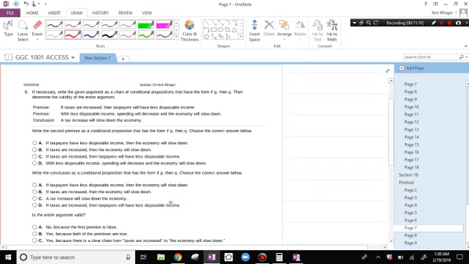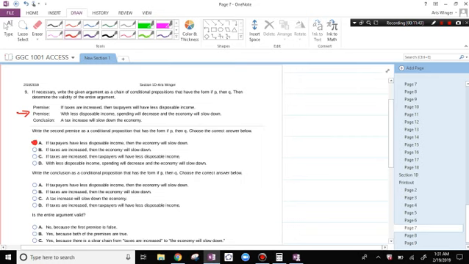If necessary, write the given argument as a chain of conditional propositions that have the form if P then Q, then determine the validity of the entire argument. If taxes are increased, then taxpayers will have less disposable income. With less disposable income, spending will decrease and the economy will slow down. A tax increase will slow down the economy is the conclusion, and that argument is valid, but let's go ahead and write this if P then Q about the second premise. If taxpayers have less disposable income, then the economy will slow down.